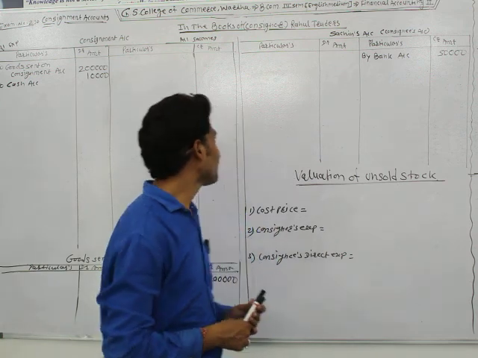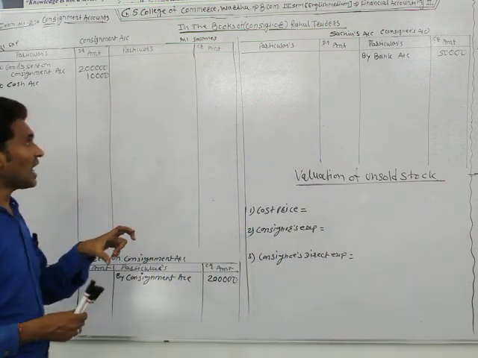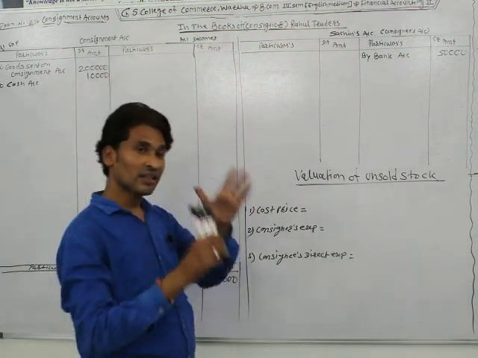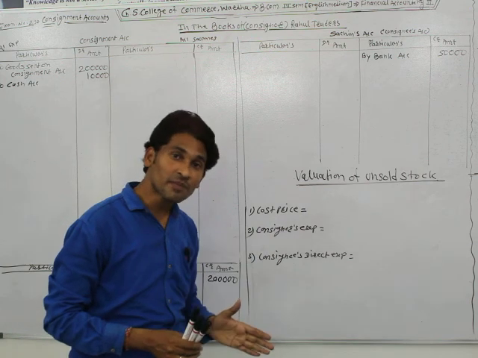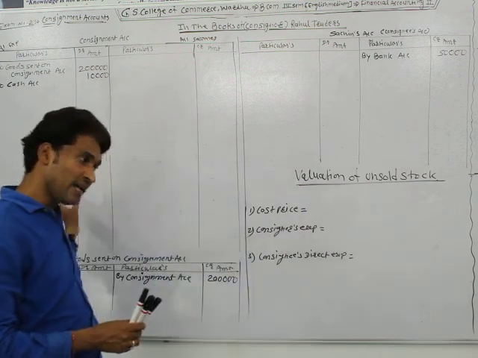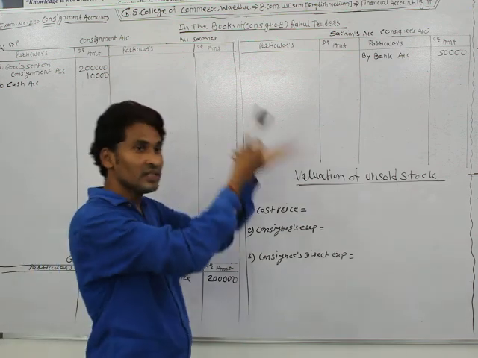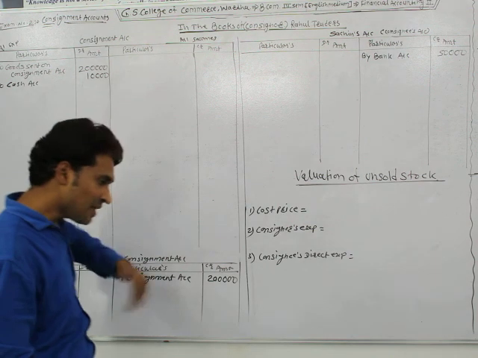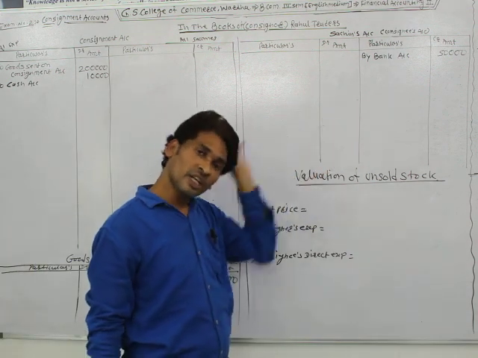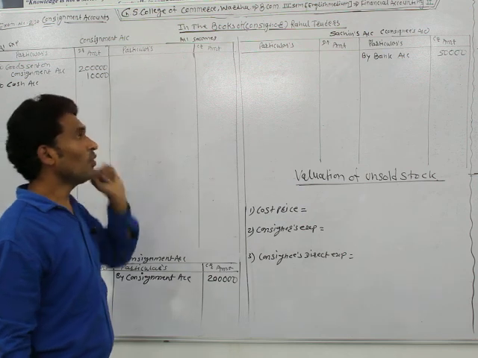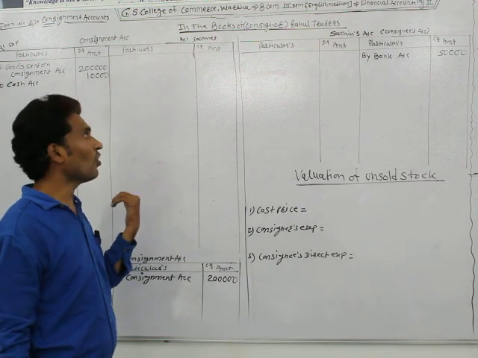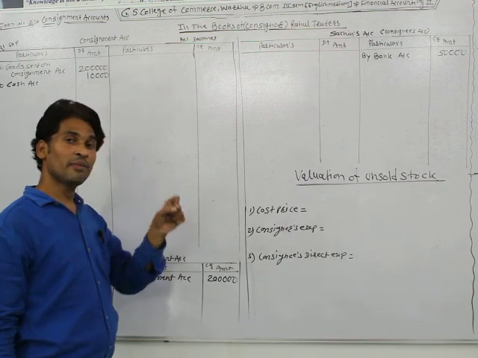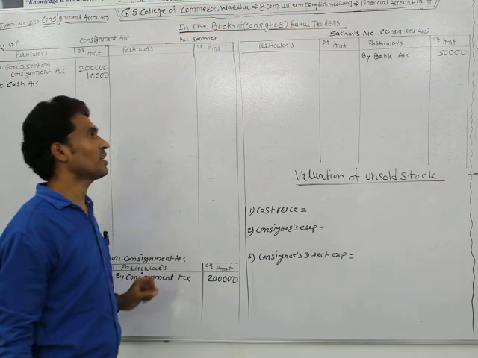Okay, so these are the consignment expenses which are paid by Sachin, and all expenses which are paid by consignor as well as those paid by consignee are recorded at the debit side of consignment account. Expenses are paid by Sachin, but the journal entry is passed by Rahul Traders, it means by the consignor, because these are the consignment expenses. So this is the consignment transaction. So the entry has been passed by the consignor.